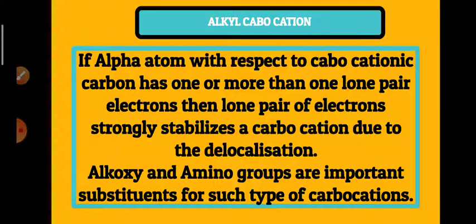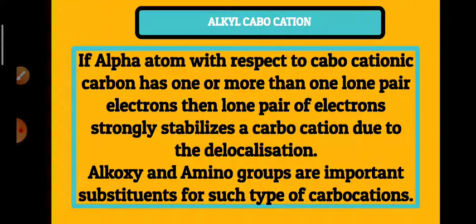One more important point we have to remember: if the alpha atom with respect to the carbocation carbon has one or more lone pairs of electrons, then the lone pair of electrons strongly stabilizes the carbocation due to delocalization. Alkoxy and amino groups are important substituents for such types of carbocations.